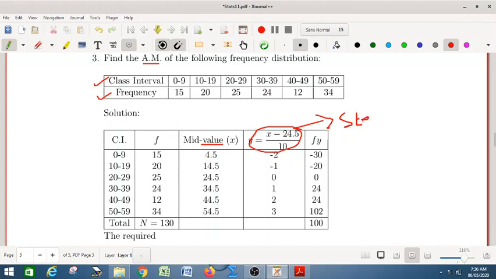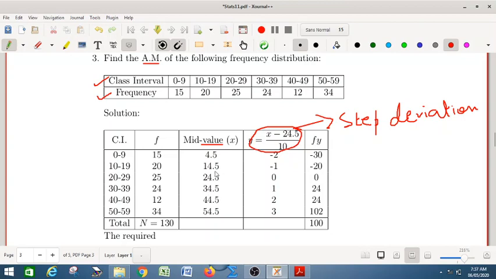Why is it used? Because it reduces the calculation. Suppose you have an even number of data, say six, so in the middle there are two values.